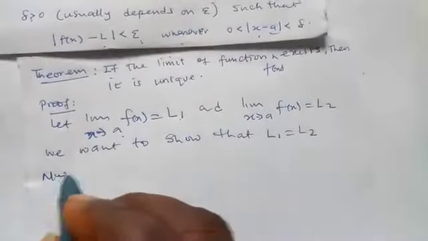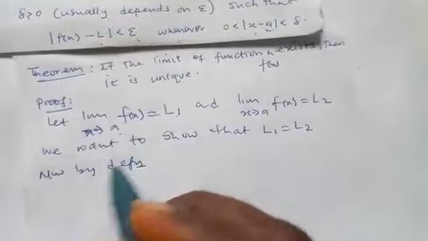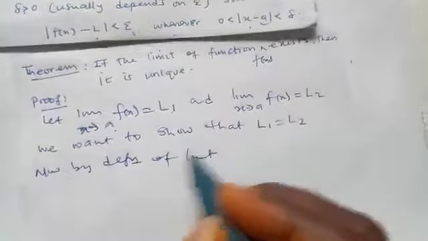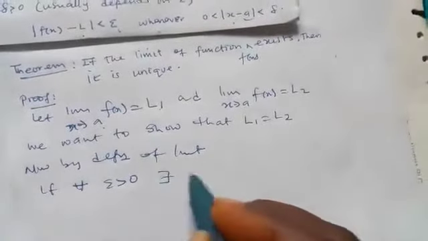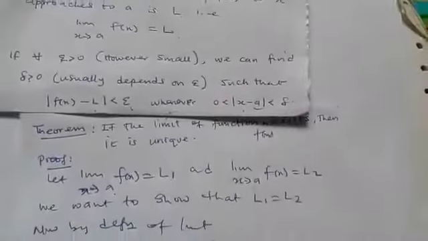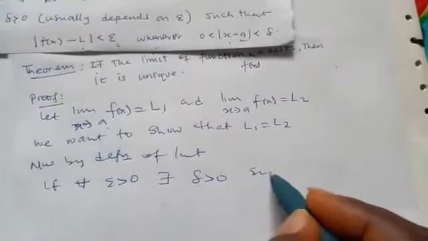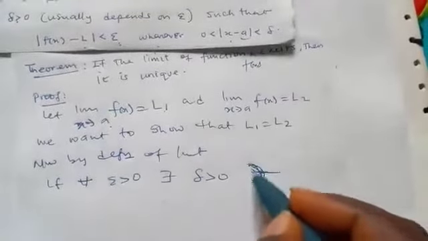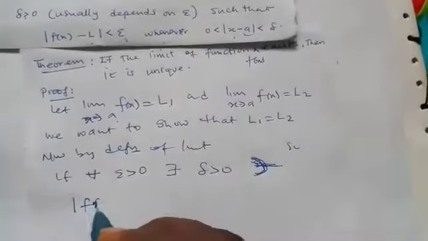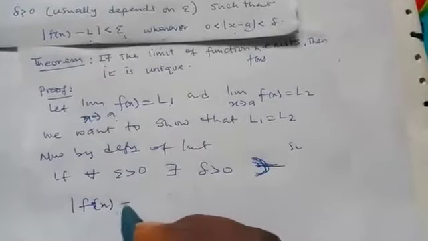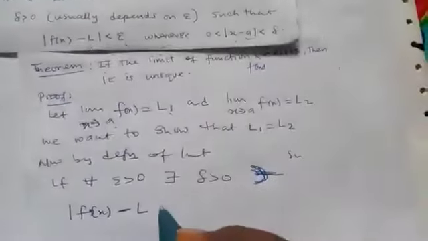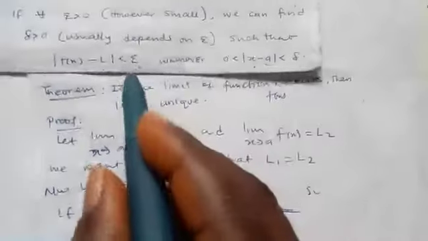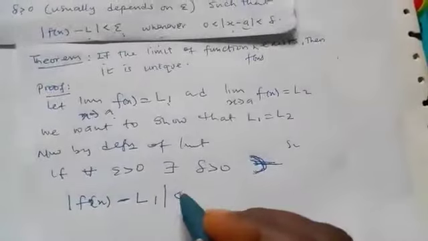Now, by definition of limits, we say that for every epsilon greater than 0, there exists delta greater than 0, such that the absolute value of f of x minus L1 is less than epsilon over 2.